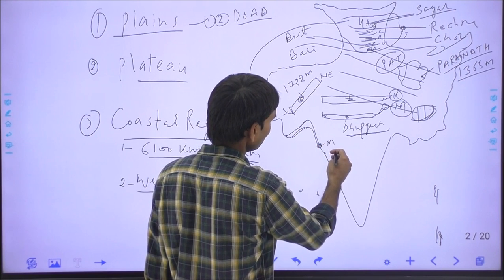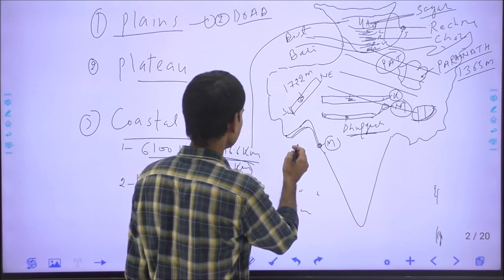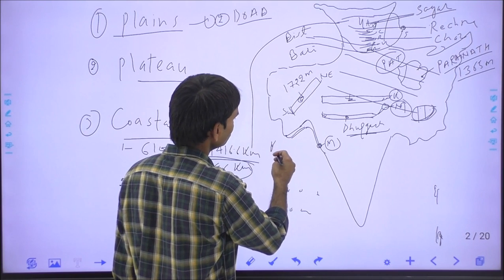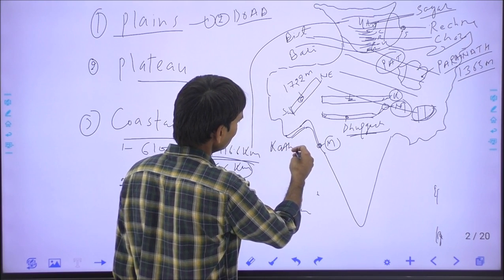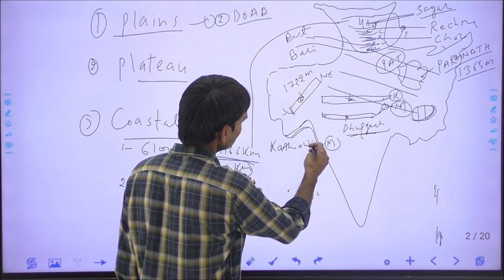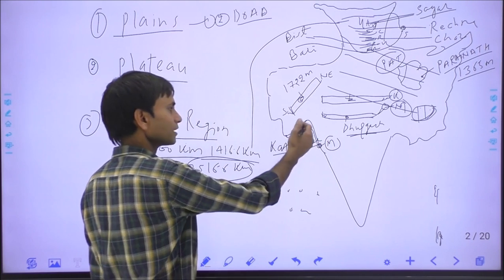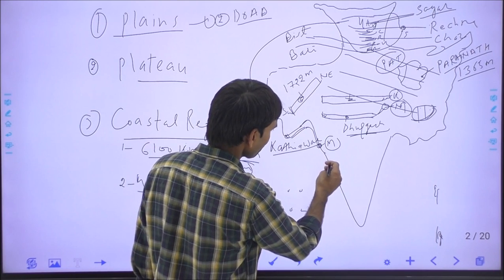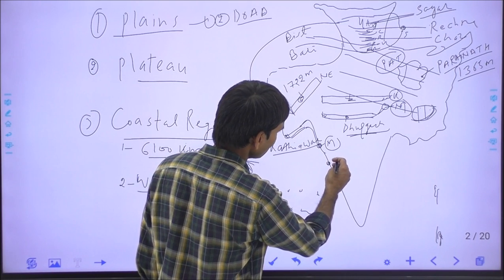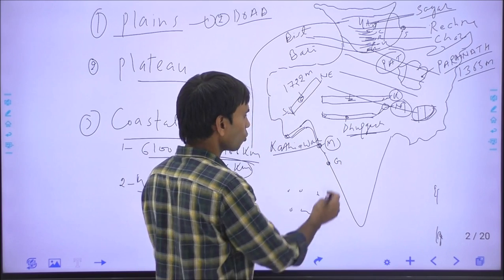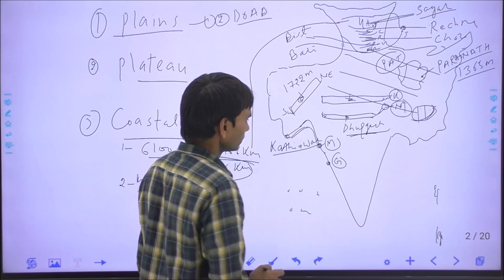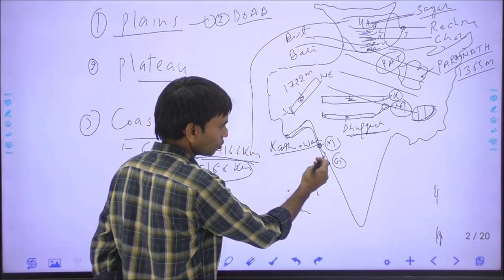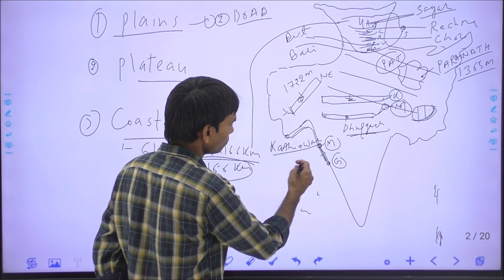This is the Mumbai, and this is called the Kathiawar coast. Kathiawar coast lies between the south Gujarat to Mumbai, and this is the Goa state. I am indicating this from G, Goa, and the coastal region between Mumbai and Goa, it is called the Konkan coast.